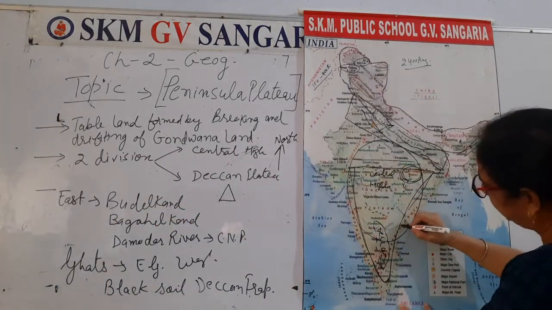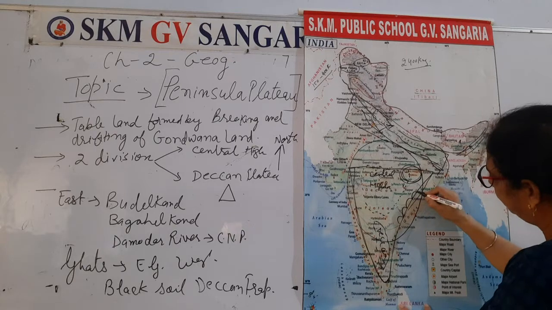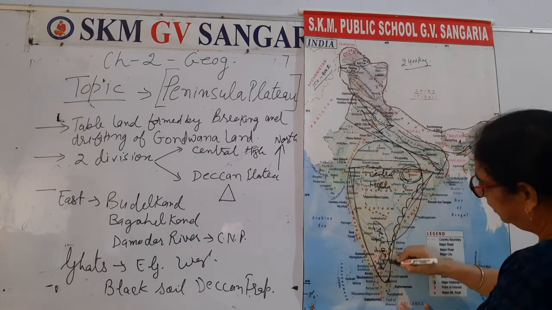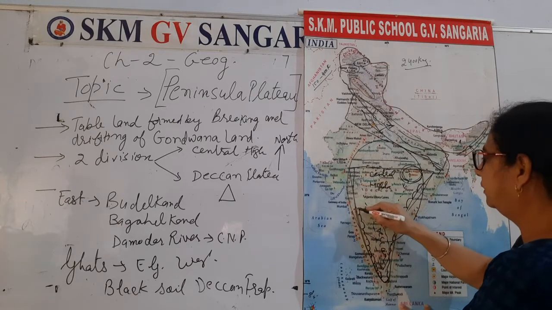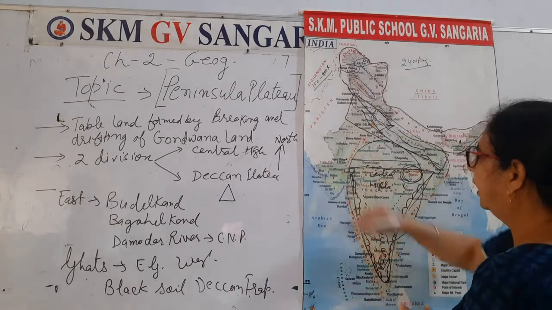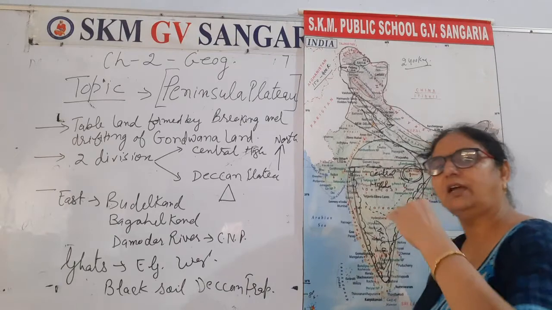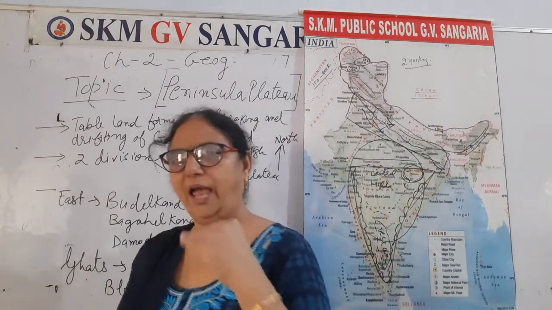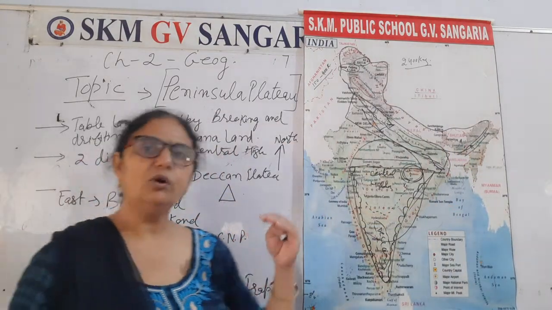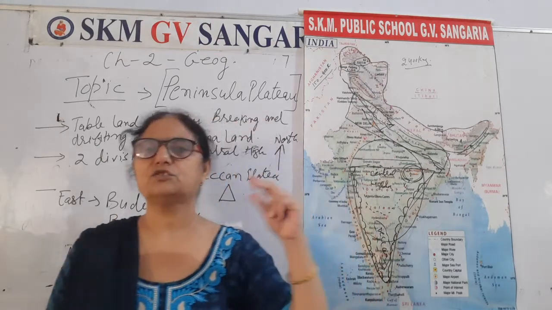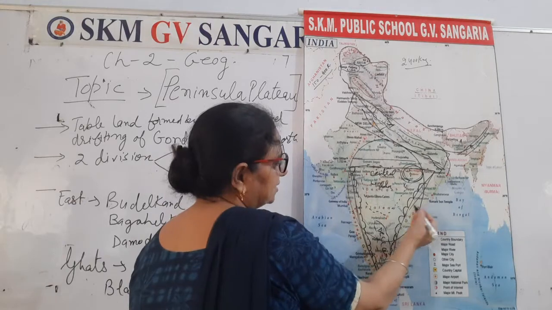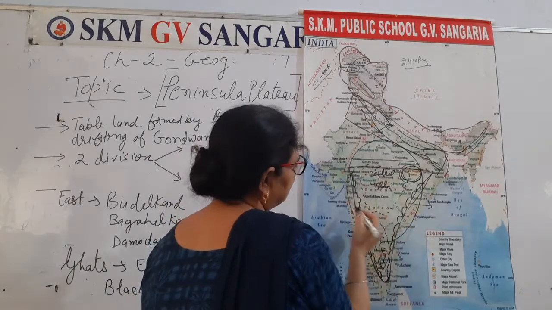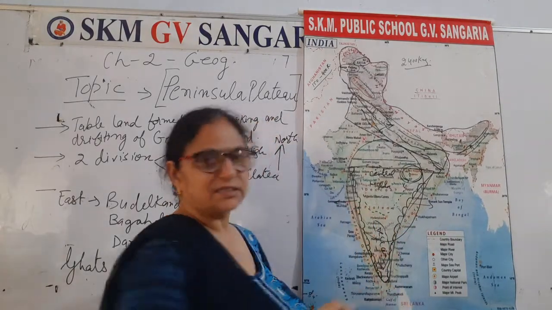And it has 2 types of ghats, whatever is inside the plateau. These are a mixture of small and big highlands, somewhat higher than the platform, elevated land, that is plateau, and from the plateau there are small hills that are the ghats. This side these are the Eastern Ghats, this side these are the Western Ghats.